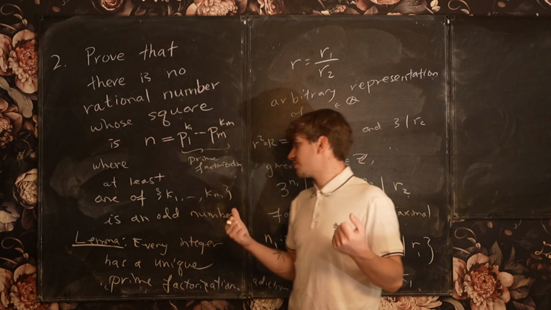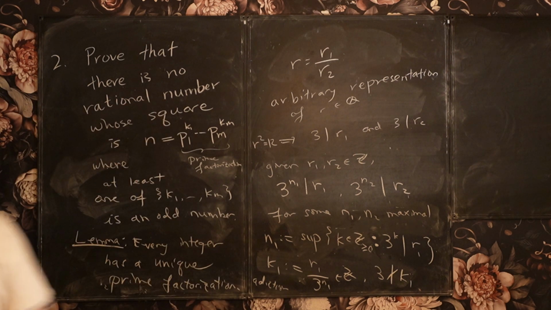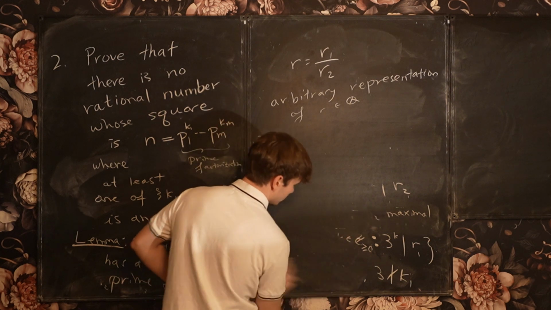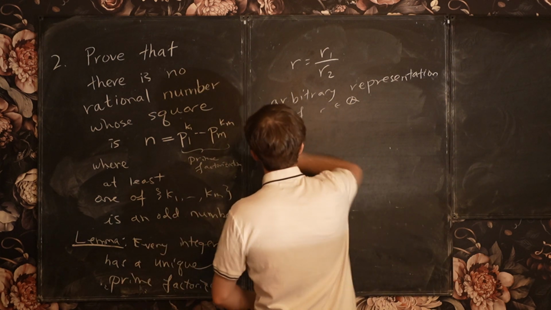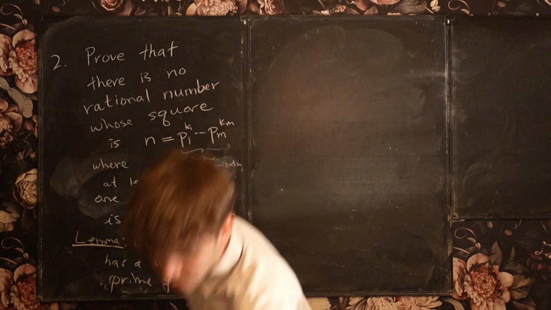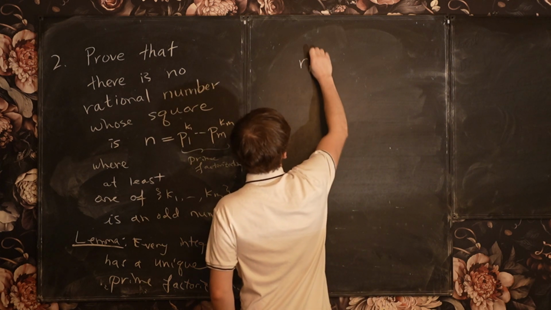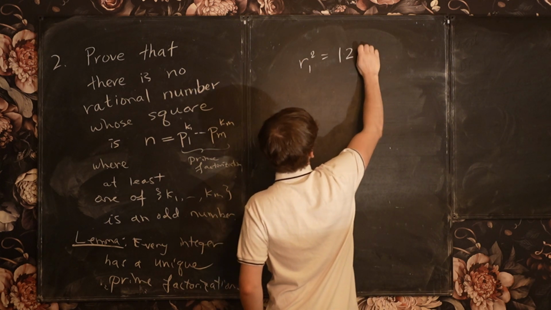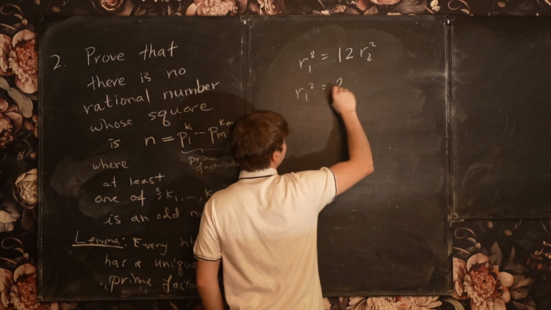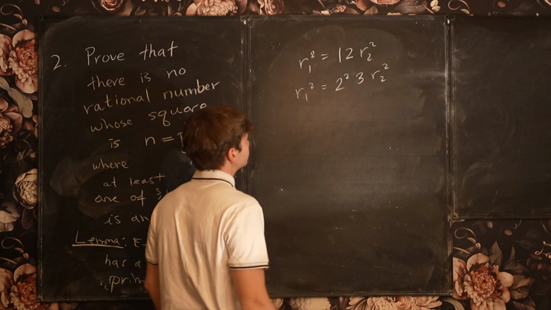This is the power of this proof strategy. Remember, we literally just had, let me just state it real quick. For the number 12, recall, we looked at R1 squared is equal to 12 times R2 squared. Then I took the prime factorizations, and I had 2 squared times 3 times R2 squared.